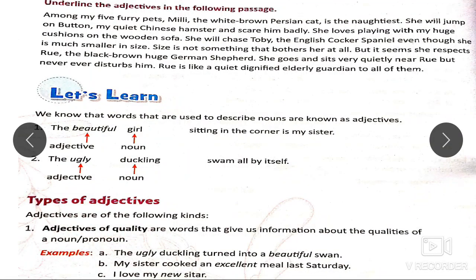The ugly duckling turned into a beautiful swan. The ugly duckling here, again, what kind of a duckling? The ugly duckling. And what kind of a swan did it turn into? A beautiful swan. So these two words are used as adjectives of quality here. My sister cooked an excellent meal last Sunday. What kind of a meal did she cook? An excellent meal. So excellent is here again the word that describes the noun meal.